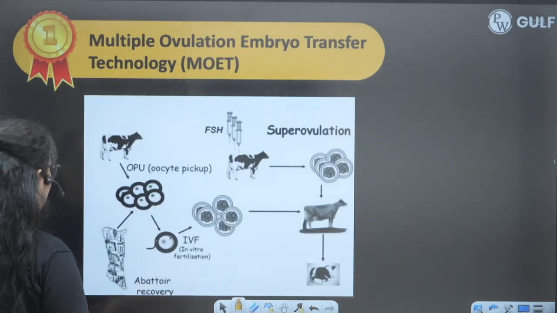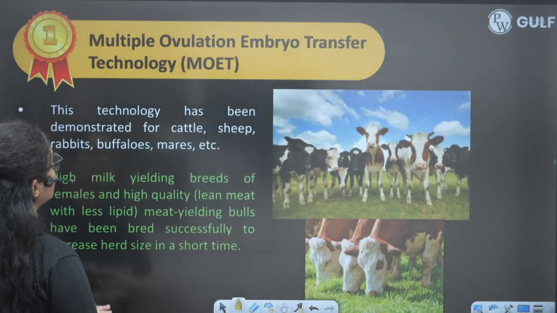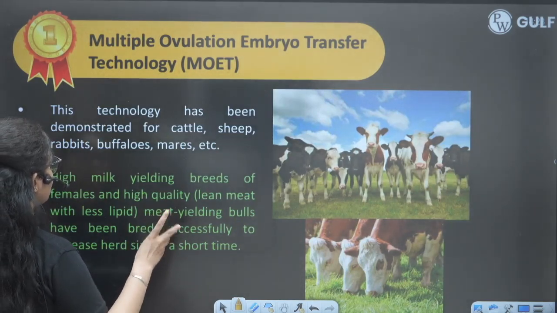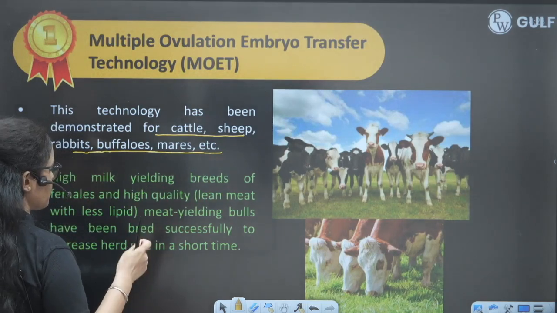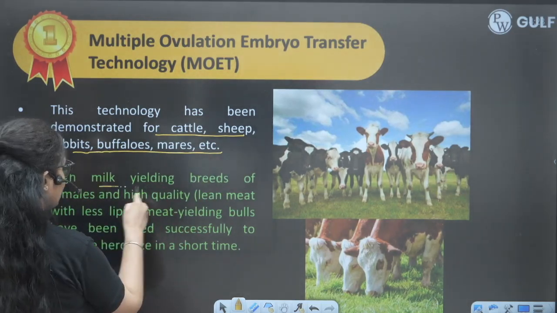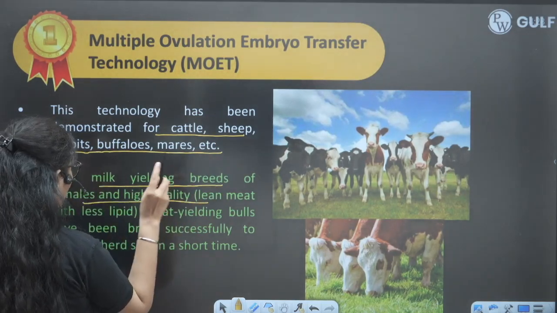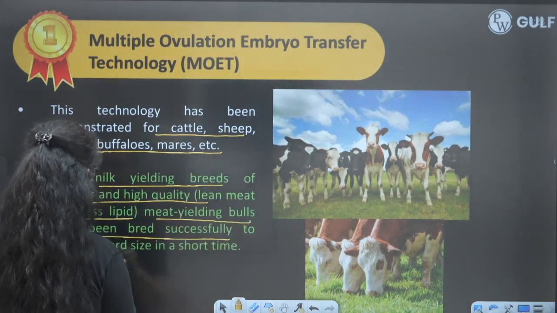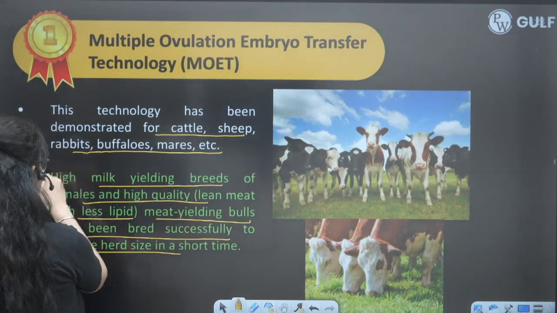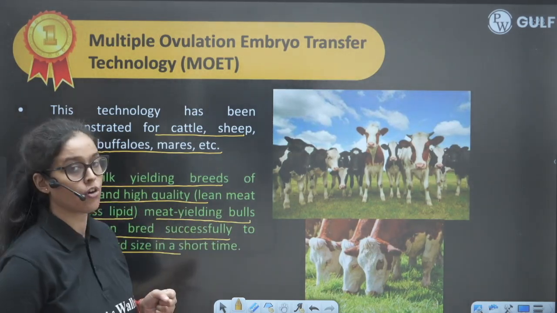So this is how exactly it's done. Now using this MOET technique, many cattle like rabbits, buffaloes, mares, and sheep are produced. High yielding breeds of female and high quality lean meat with less lipid, meat yielding bulls have been bred successfully to increase the herd size in a shorter time. This is the advantage of the MOET.